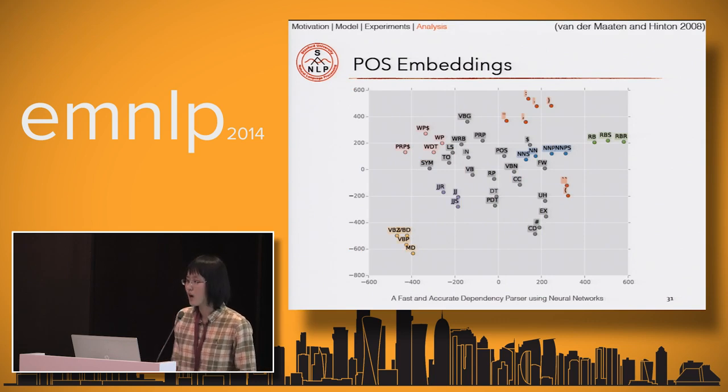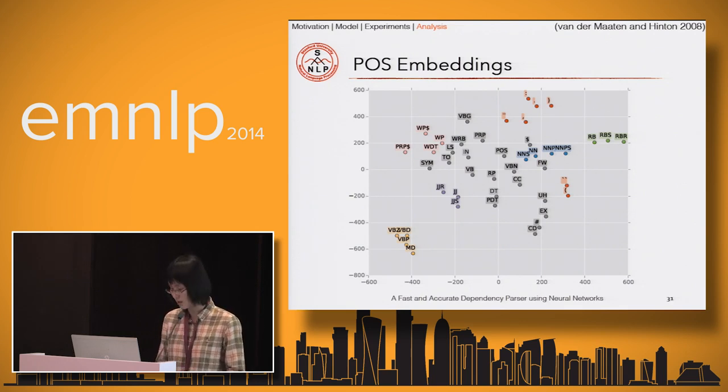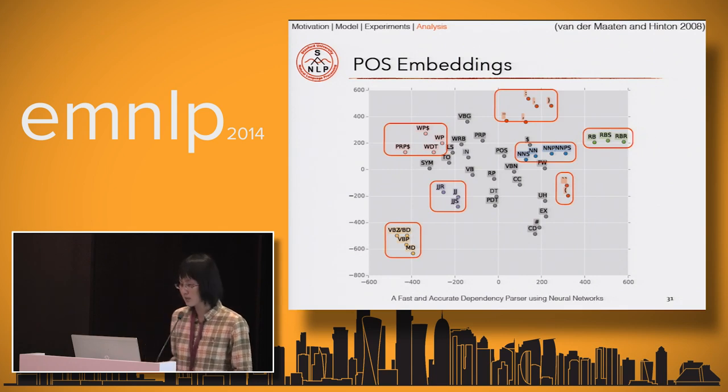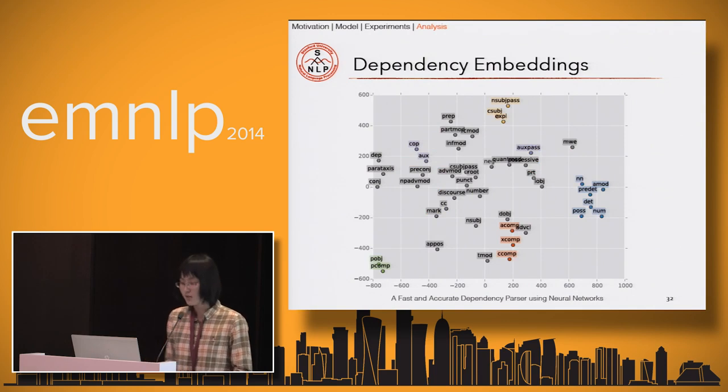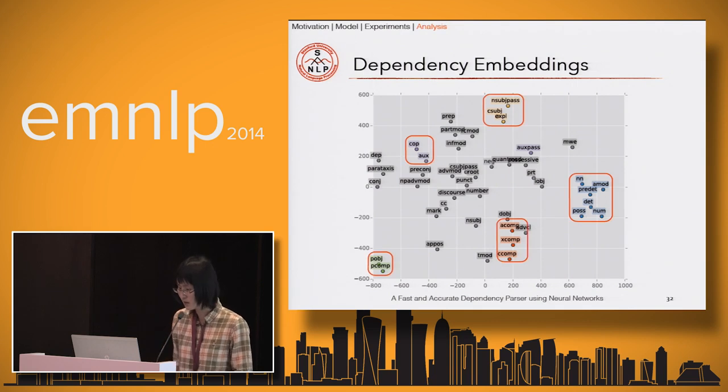Finally, we want to look at what these learned embeddings capture. So we plot the t-SNE visualization of the word embeddings, and it clearly shows that these embeddings can capture some similarities. So this is part-of-speech embeddings. You can see that the verbs, the nouns, the adjectives, adverbs, and the punctuations are actually grouped together. We can also examine the dependency embeddings, and we can find similar things, like the subjects, the noun modifiers, the preposition complements are also grouped together.